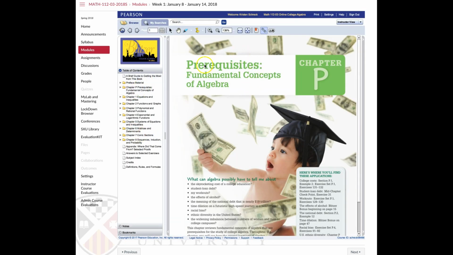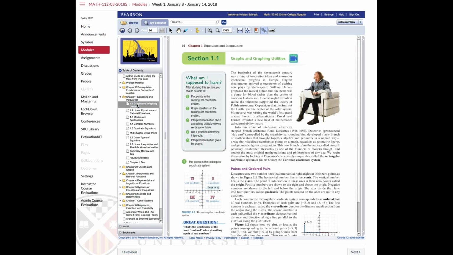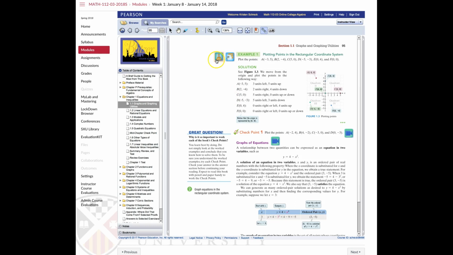Now, the default page is the prerequisite page. What we're going to begin with, as seen in the modules and in the home page when we looked at the weekly schedule, is section 1.1, Graphs and Graphing Utilities. Here, you should read through this text. There are some very nice videos. If I go on to the next page, you'll see some You Try It exercises that go along with the examples. There's sometimes an animation. So this is definitely the first place to start.